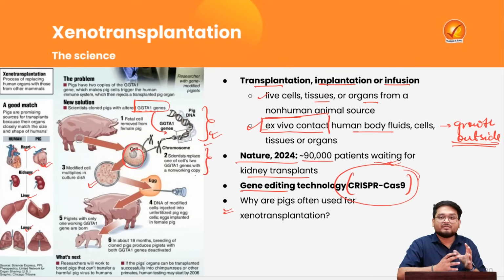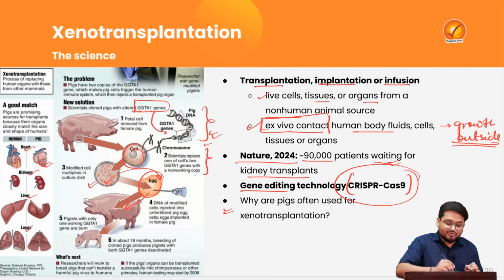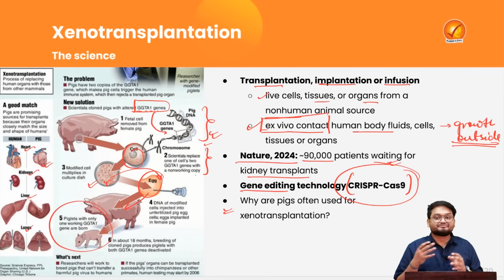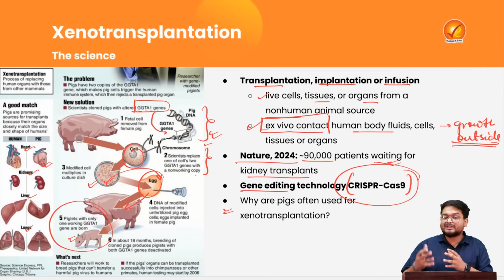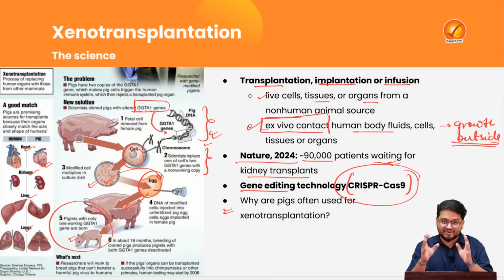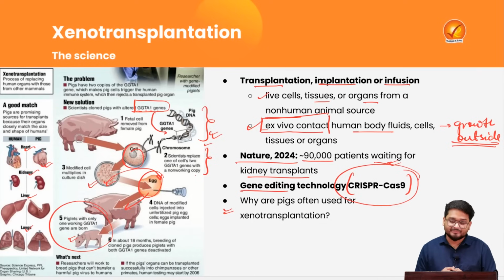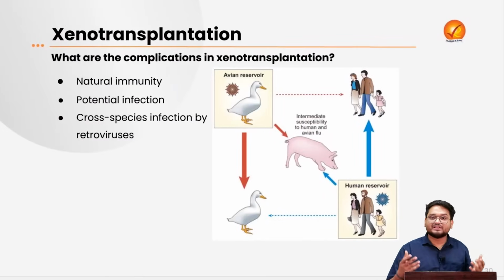Now this cell will be multiplying, and these cells will be fed into an unfertilized egg of the pig, and this will be inserted in a female pig. Now this pig will be giving birth to many piglets, and when the piglets grow into full grown pigs, they will be having those organs which the human being's immune system is actually compatible with. So this is how this technology is working, and this is a very recent technology as of now. More developments will be coming in the future.